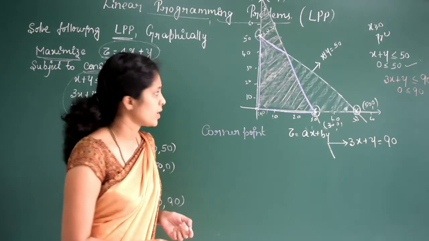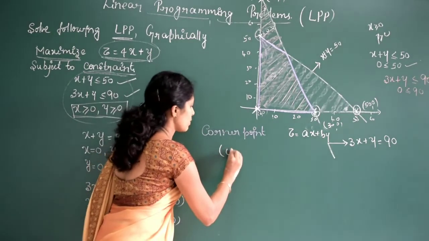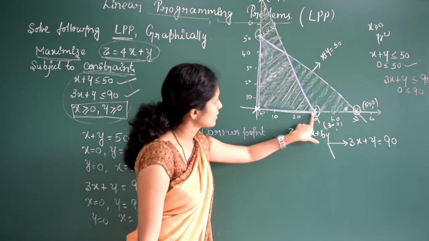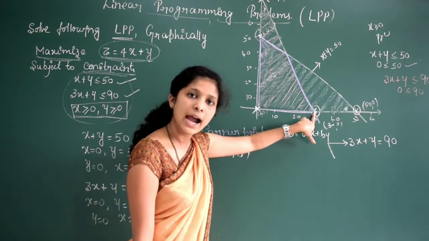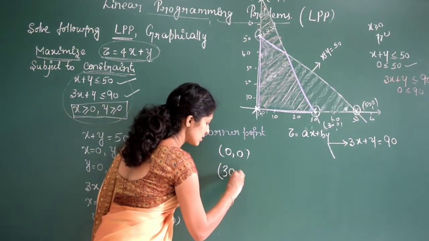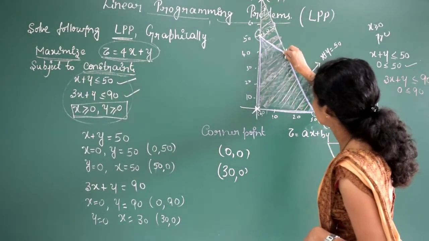What are the corner points? This is one corner point, right? The point is 0, 0. Another corner point, see here, this is a corner point, right? What is the point? X-axis 30 and y-axis 0. So another corner point is x-axis 30 and y-axis 0.